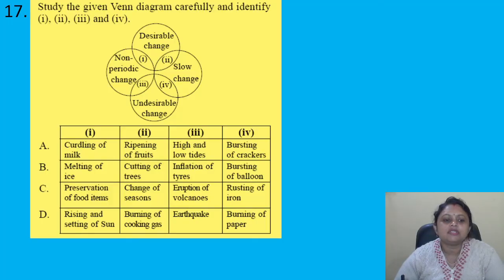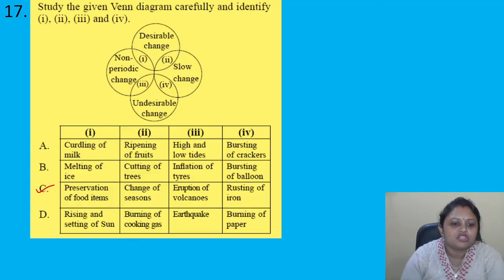And in the options, A, curdling of milk, ripening of fruit, high and low tides, bursting of crackers. B, melting of ice, cutting of trees, inflation of tires, bursting of balloon. C, preservation of food items, change of seasons, eruption of volcanoes, rusting of iron. D, rising and setting of sun, burning of cooking gas, earthquake, burning of paper. So as per the given options, option C is the correct answer.